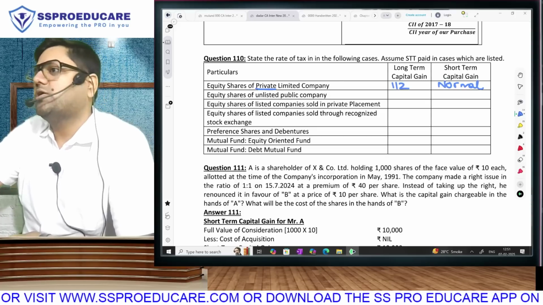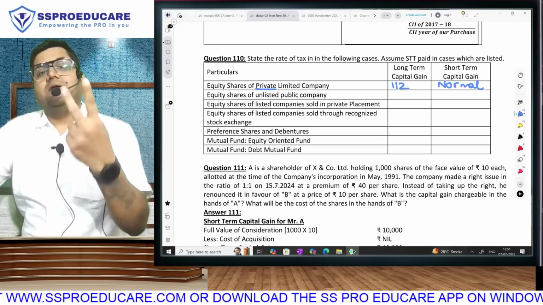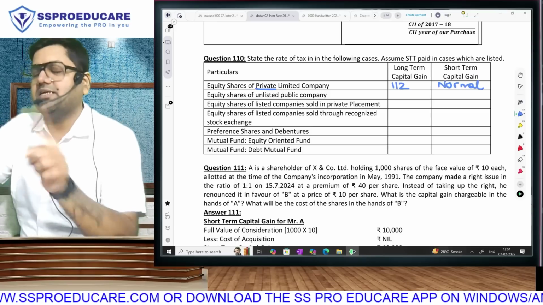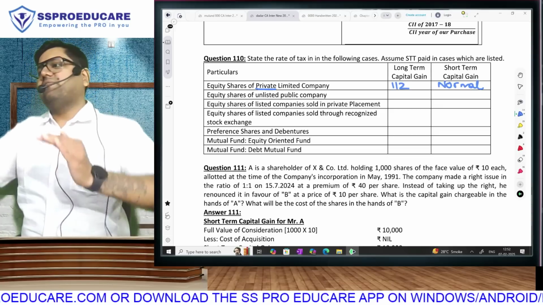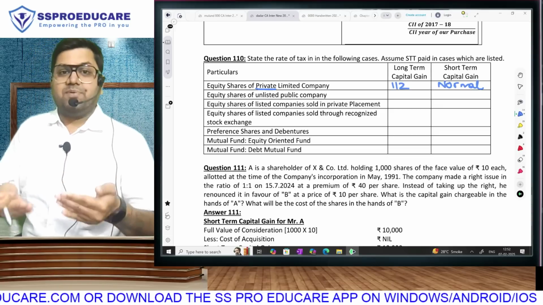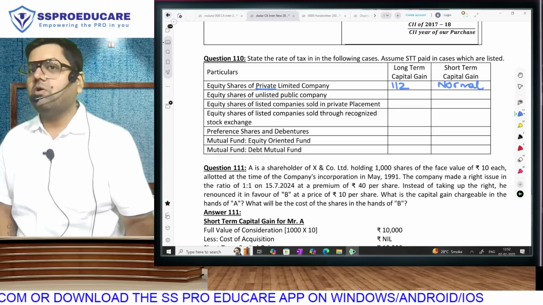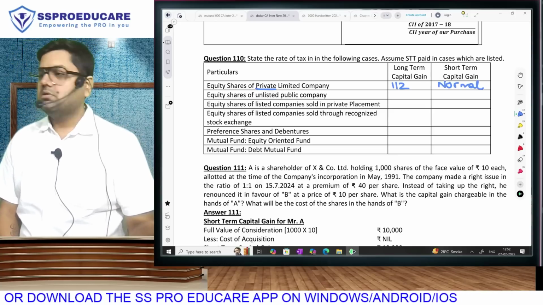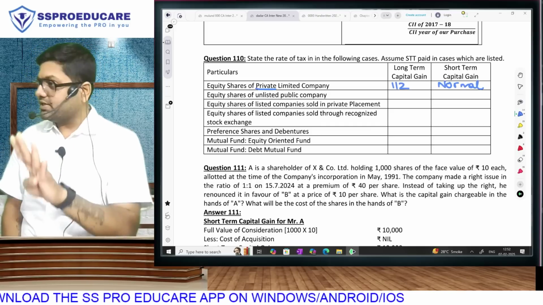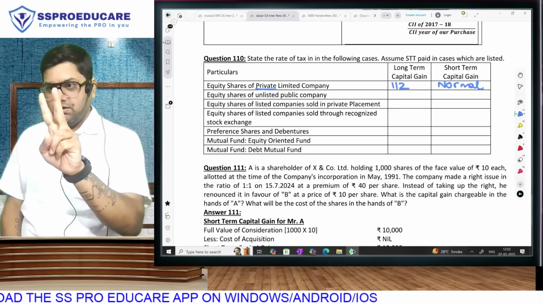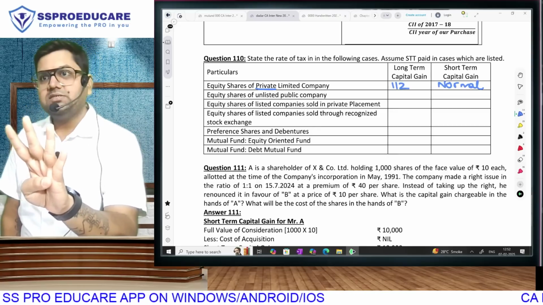See, this question has not given us the date of transaction. And in your exam, 112 also has 2 answers, 20% and 12.5%. Correct or no? So instead of giving the rate, because the rate can be applied only if you know 22 July or 23 July, you have to do what? Just tell me which is the applicable section. I'll give you now in all the cases 4 options: normal, 111A, 112 or 112A. Will that be easy for you?